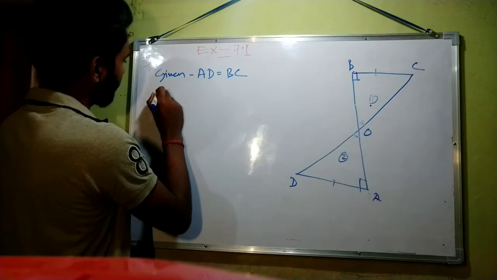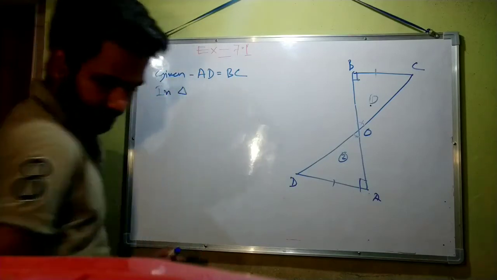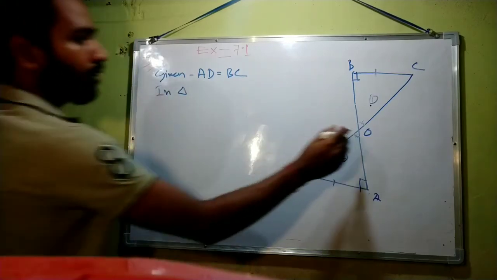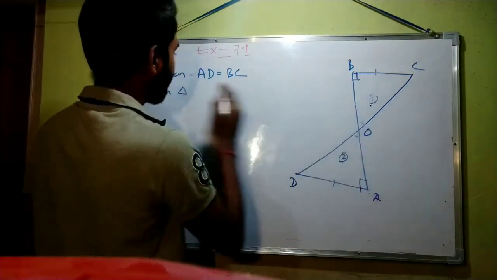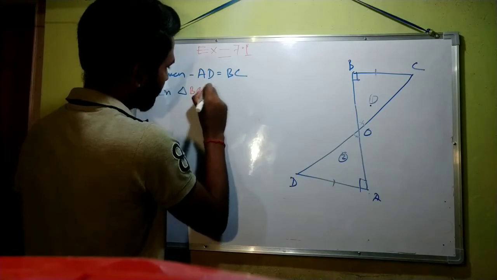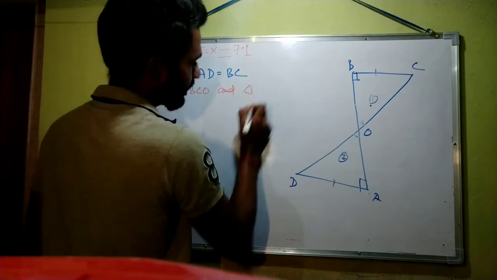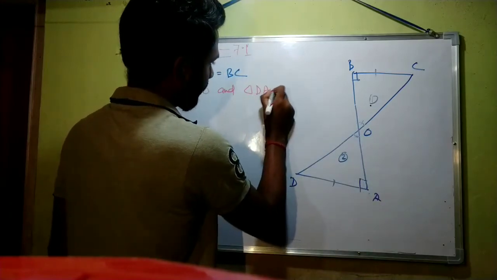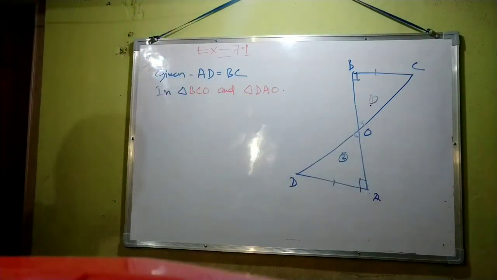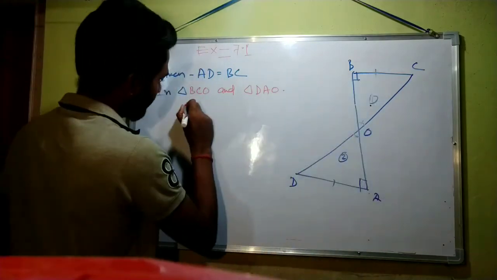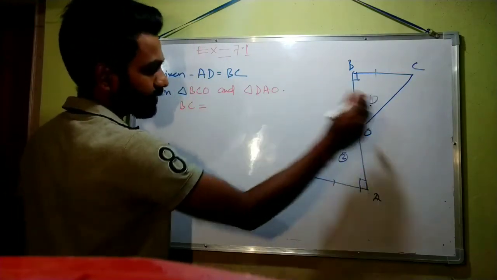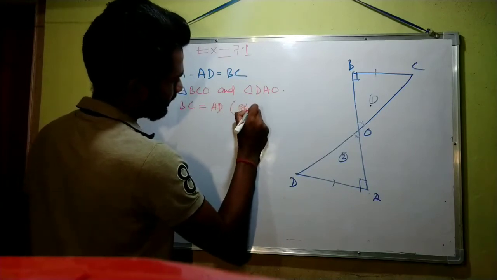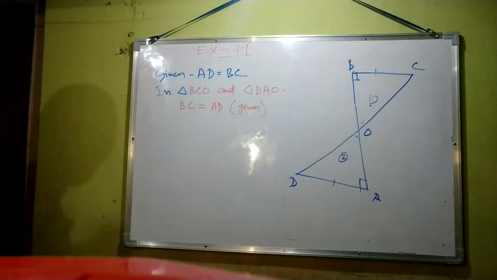In triangle BCO and triangle DAO, BC is equal to AD. It is given in the question.